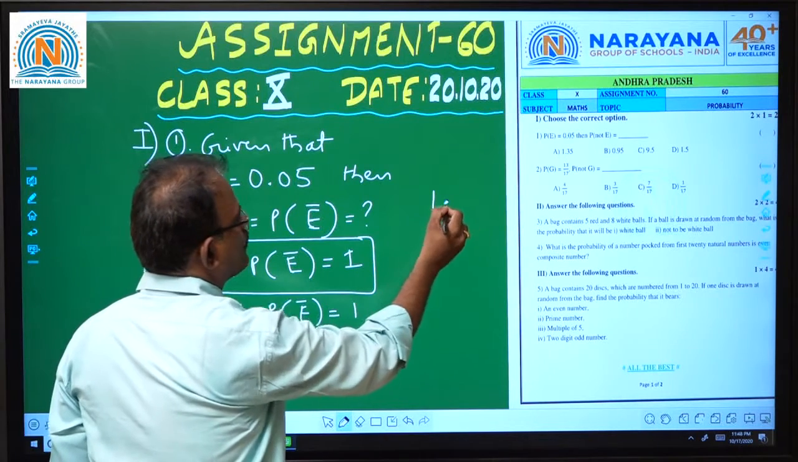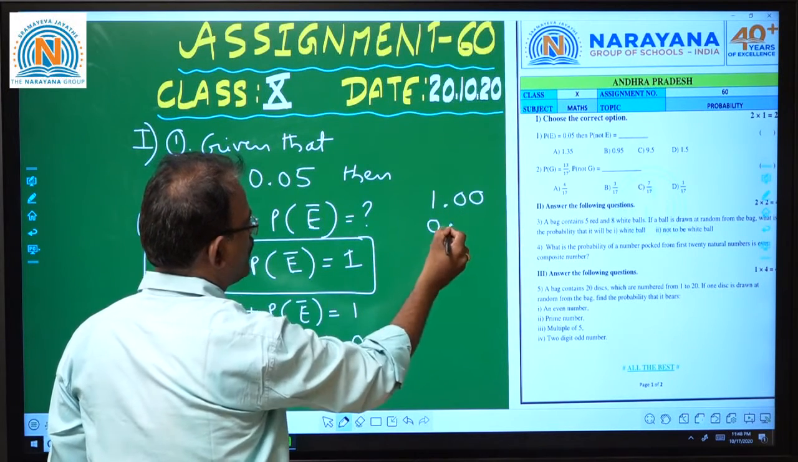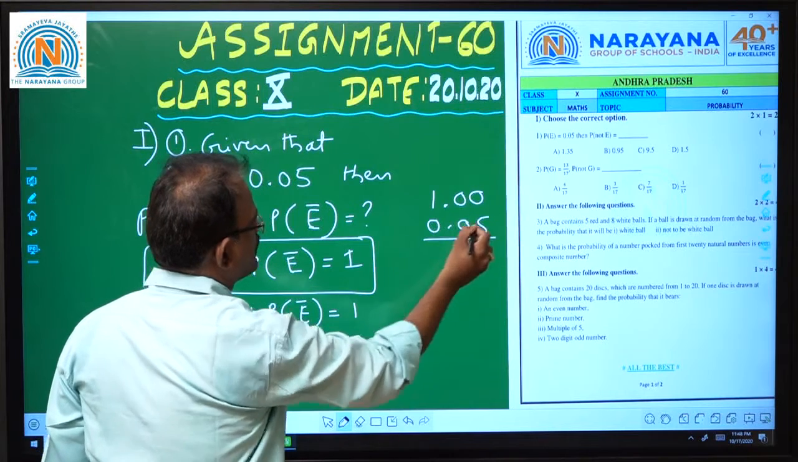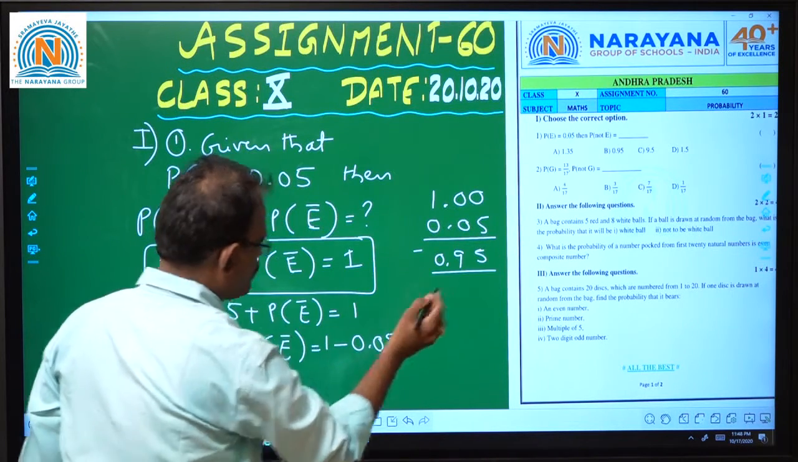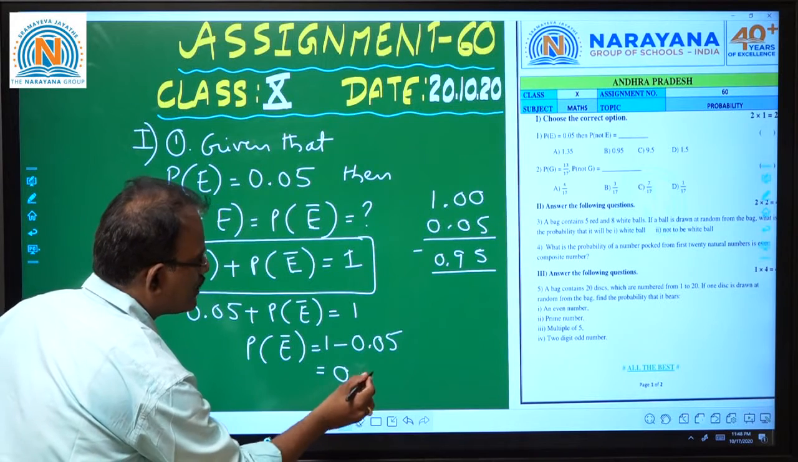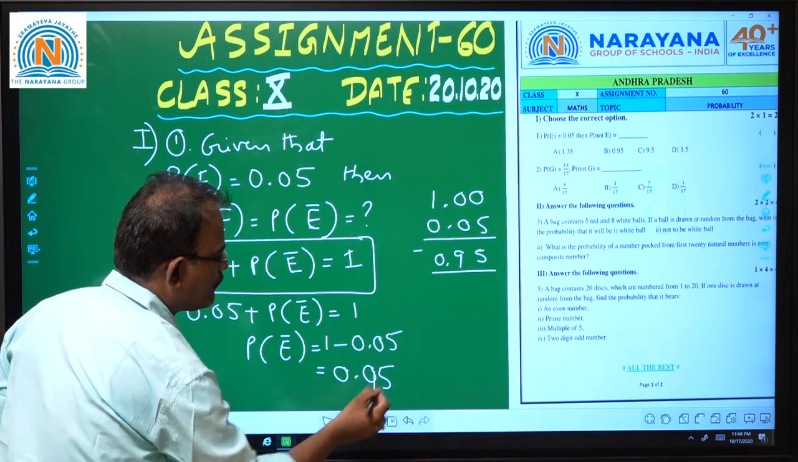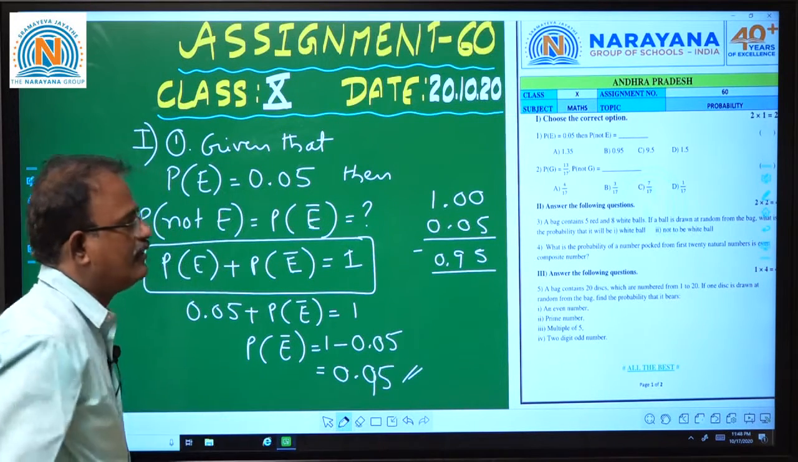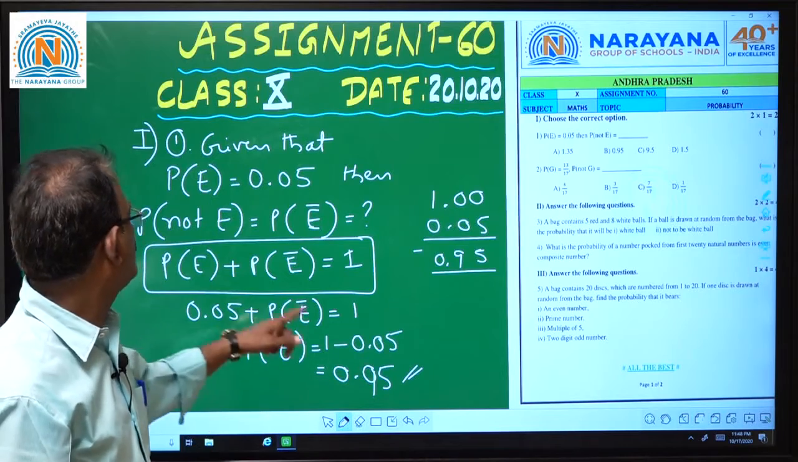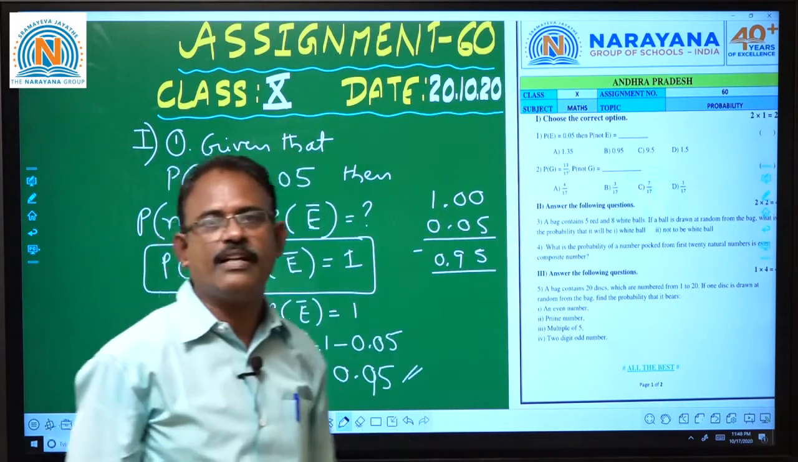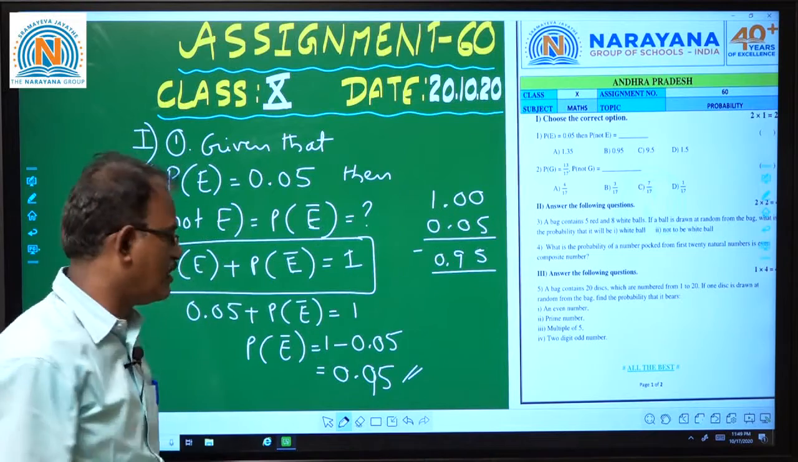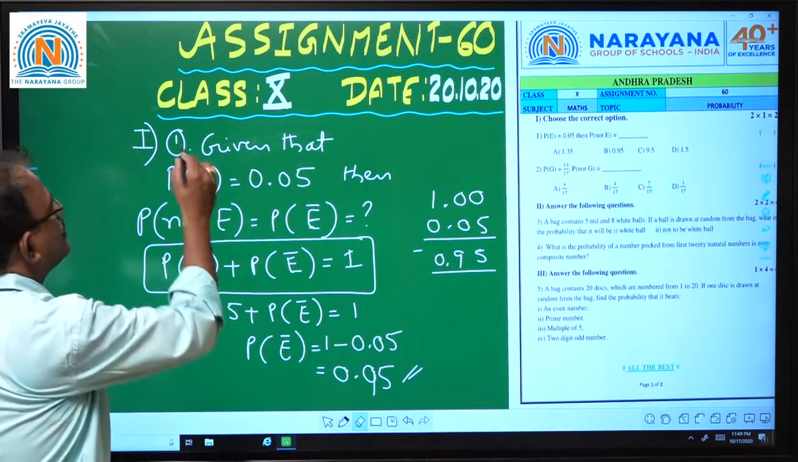That means 1.00 minus 0.05. Let us subtract. So 0.95 is the probability of not an event. Probability of not E is 0.95. It is there in the second option, children.